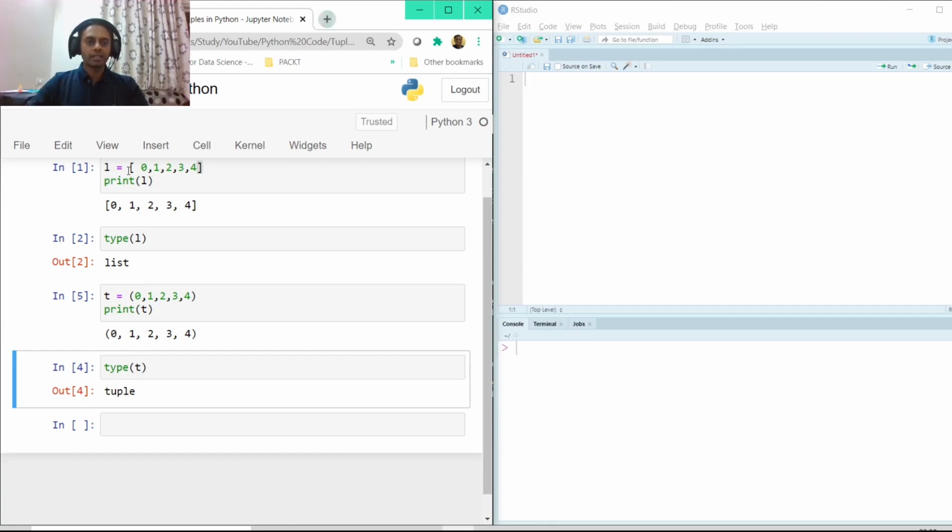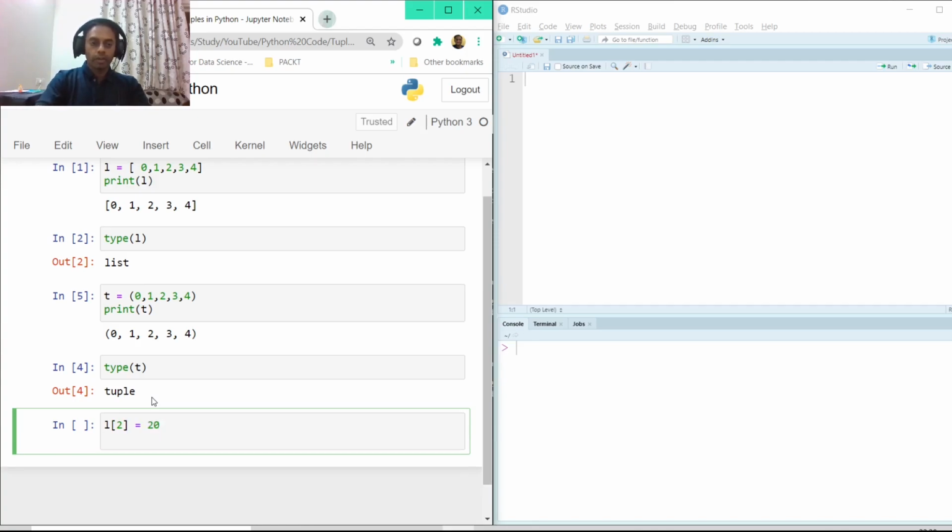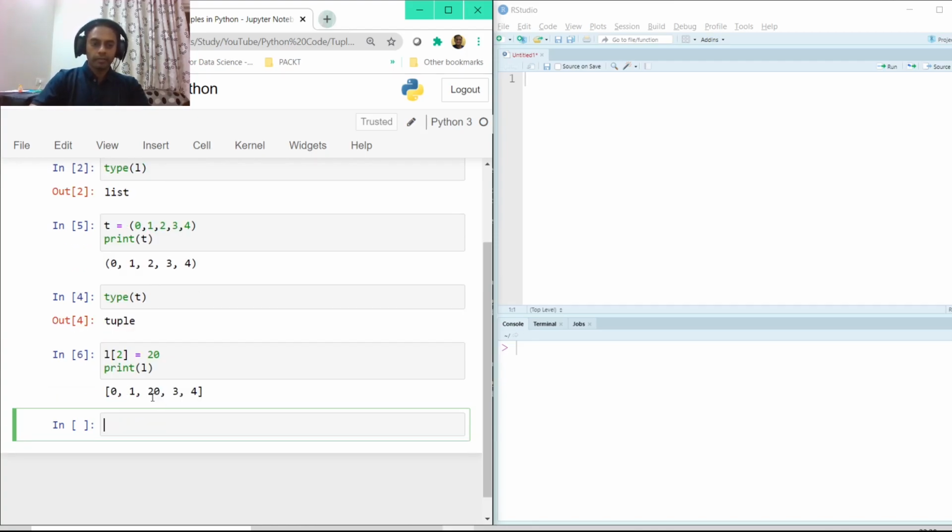Tuple and list more or less seem to be the same. So what is the difference between the two? Well, the only difference, or the minor difference that we see in both tuple and list, is that in the case of list, you can make some changes. For example, let's say I want to change the second element to 20. And now if I print L, it will now change the second element 2 to 20.